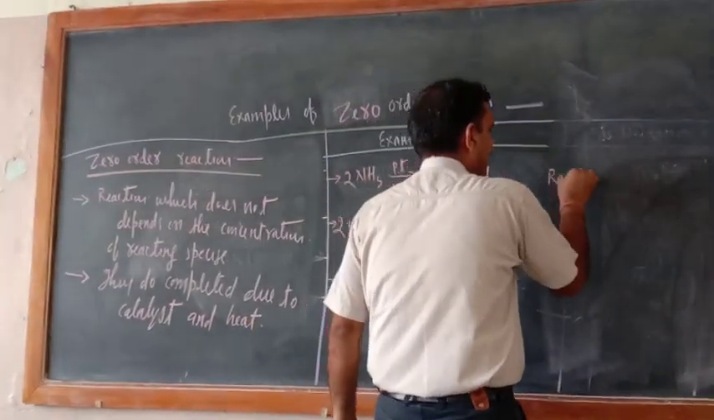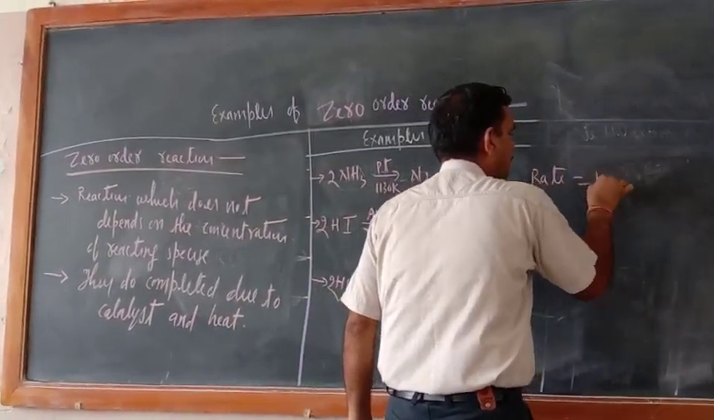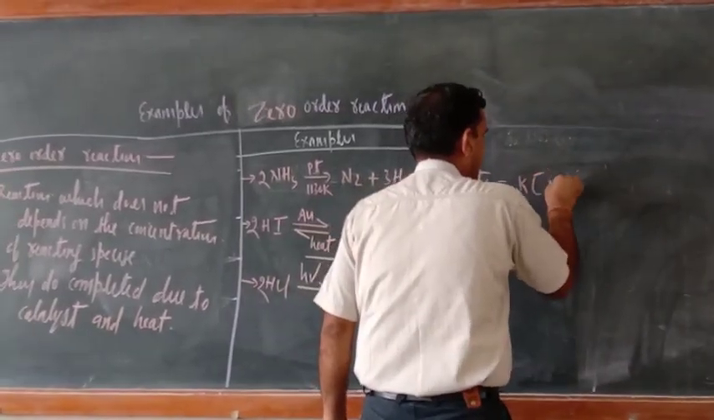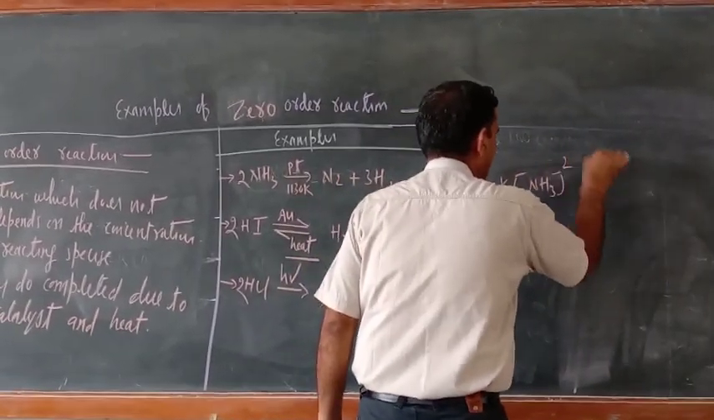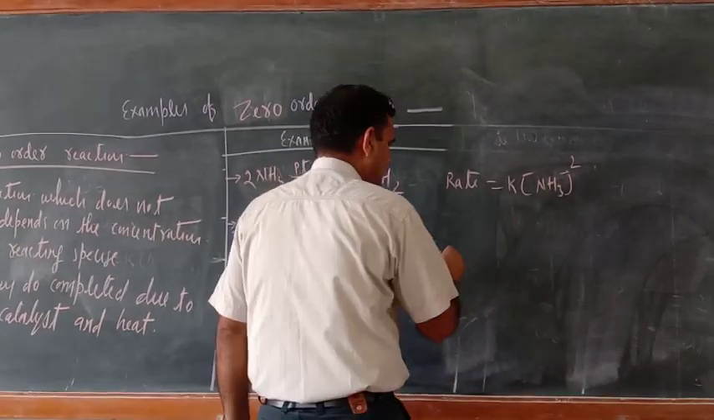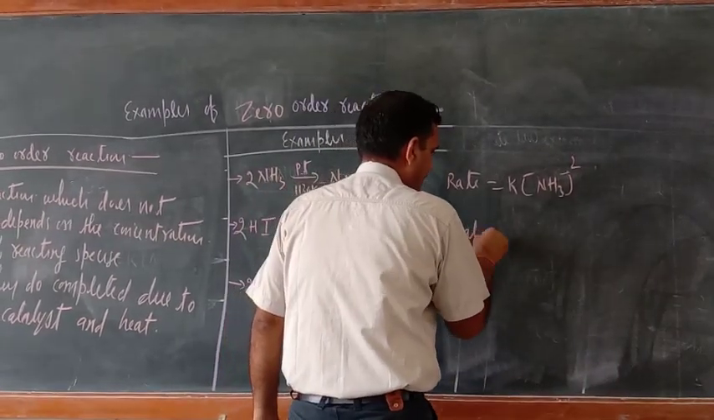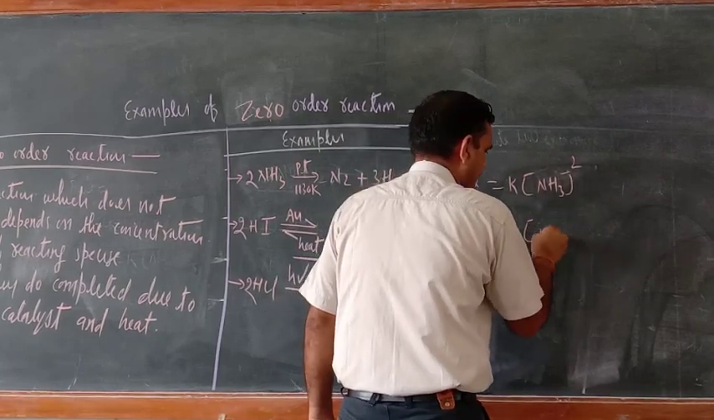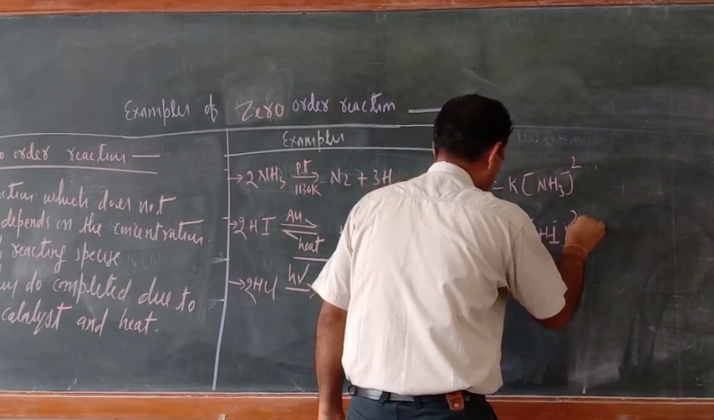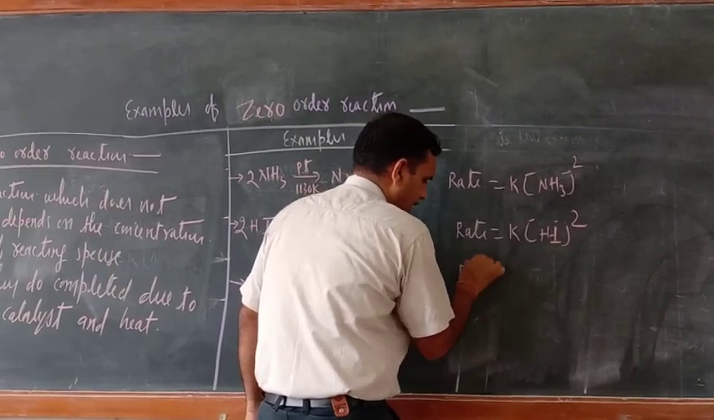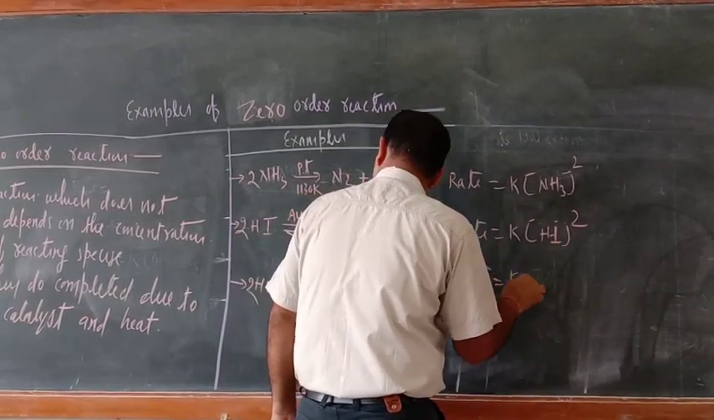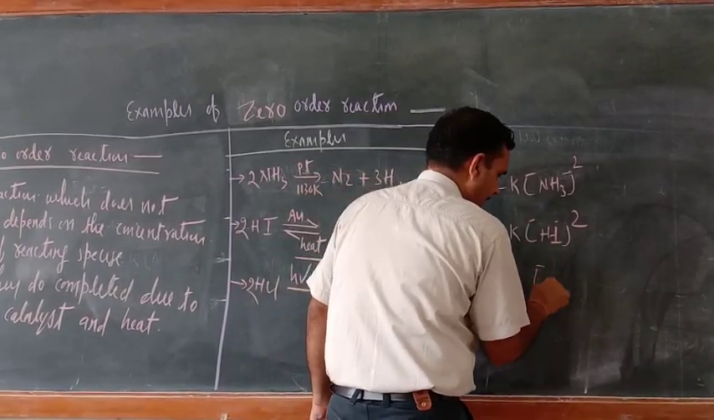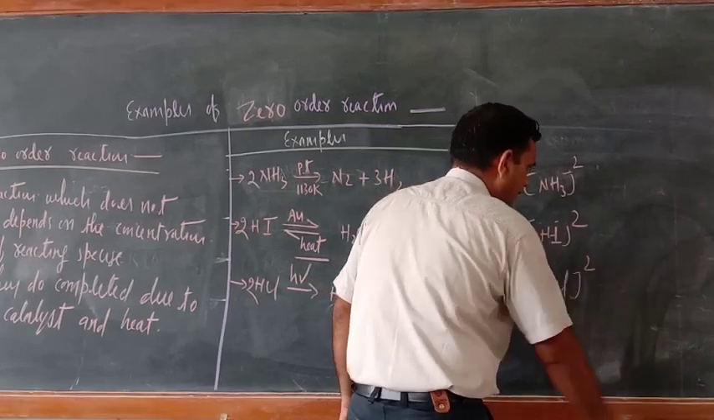We should write rate equal to K, and here what is there? NH3 raised to the power 2. Here also what should I write? Rate equal to K, and here HI raised to the power 2. Here also rate equal to K, and here HCl raised to the power 2.